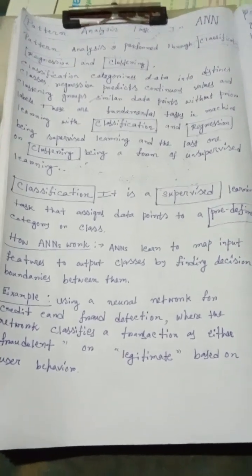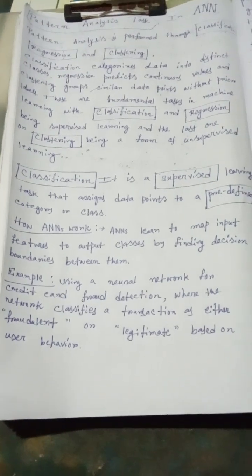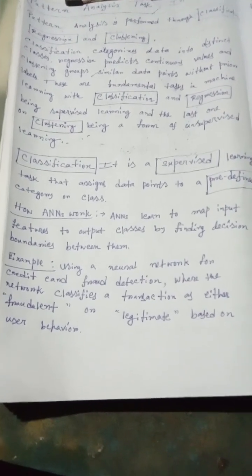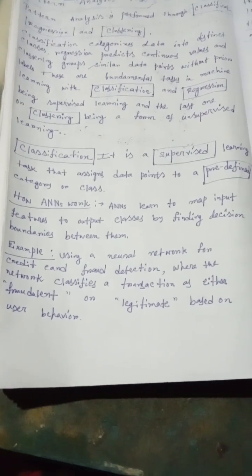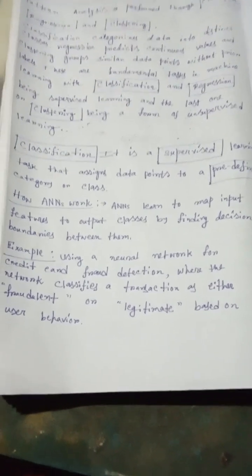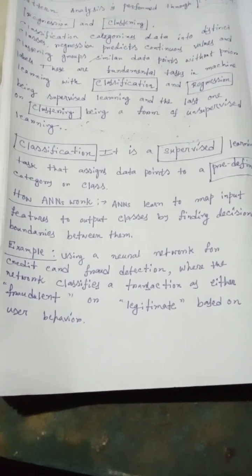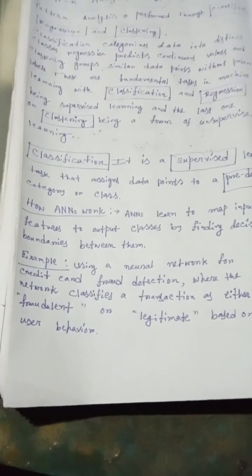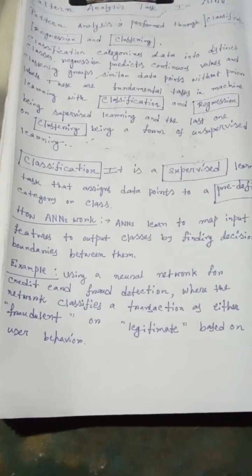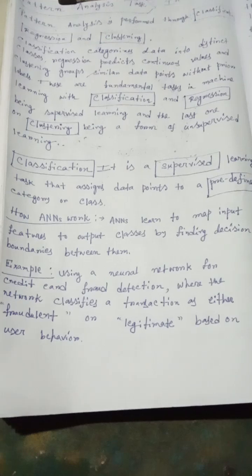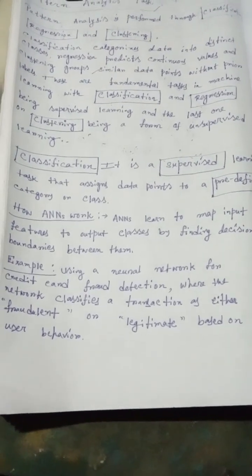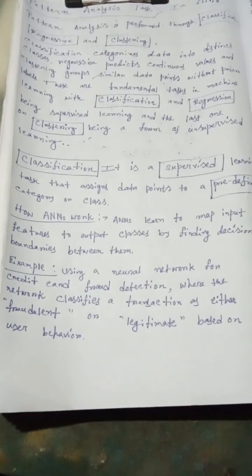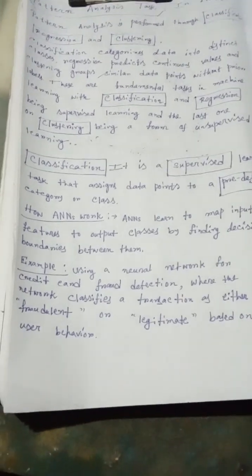What is classification? Classification is a supervised learning task that assigns data points to a predefined category or class. How do artificial neural networks perform classification? ANNs learn to map input features to output classes by finding decision boundaries between them. So, artificial neural networks simply map input features to output classes by finding decision boundaries between these classes.